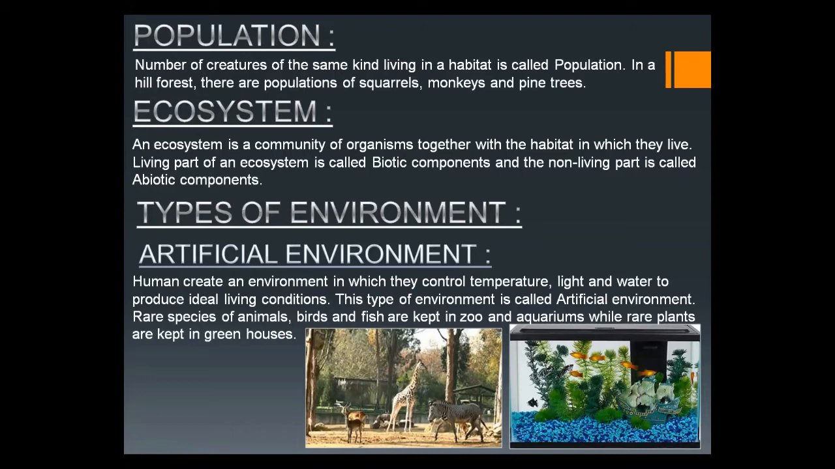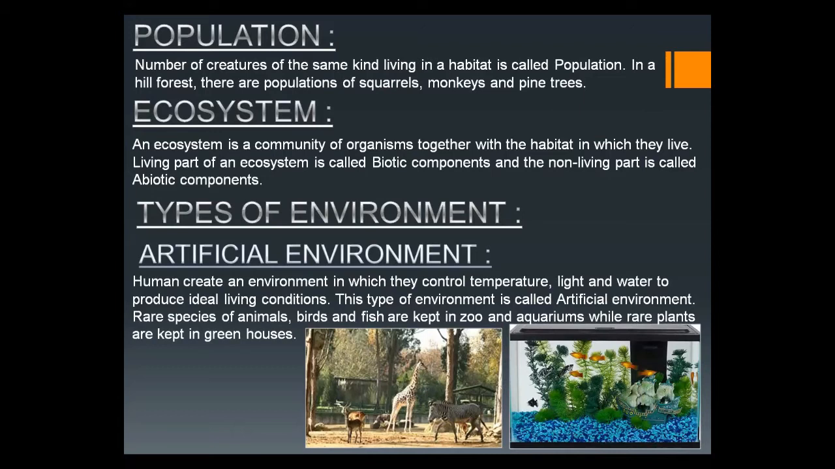Again, I repeat, an ecosystem is a community of organisms. A variety of organisms make a community and they live together with the habitat. And the ecosystem has two parts, the biotic component and the abiotic component. The biotic component is the living part, that is the producer, consumer, and decomposer. While the non-living part is called the abiotic component, and it includes the oxygen, the nitrogen, the carbon, the temperature, the soil. So they all make the ecosystem. And there are different ecosystems in different areas.